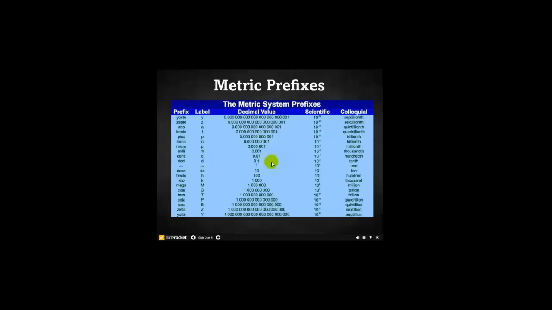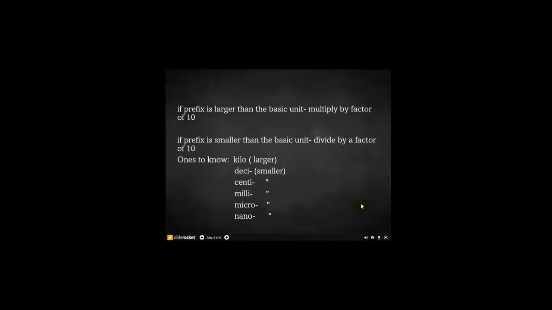Okay, this would be really what you're going to multiply your base unit by, these numbers here, and often we tend to do it in scientific notation because it's a lot easier. So now let's look at the prefixes you need to know. The prefixes you need to know are kilo, which means 1,000 times larger. Deci, 10 times smaller. It's 1/10. Centi, 1/100th. Milli, 1,000ths. Micro, 1,000,000ths, or 10 to the -6. And nano is a billionth, 10 to the -9.